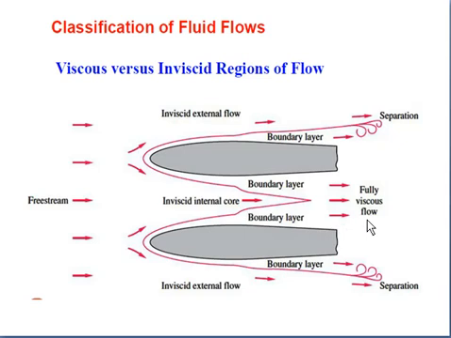Here you can see the fully viscous flow. The flow is fully viscous, meaning the viscosity is very high at this point. And here is also the inviscid external flow because the viscosity is very low at this point. Okay, understand? Now see the next point, classification of fluids.